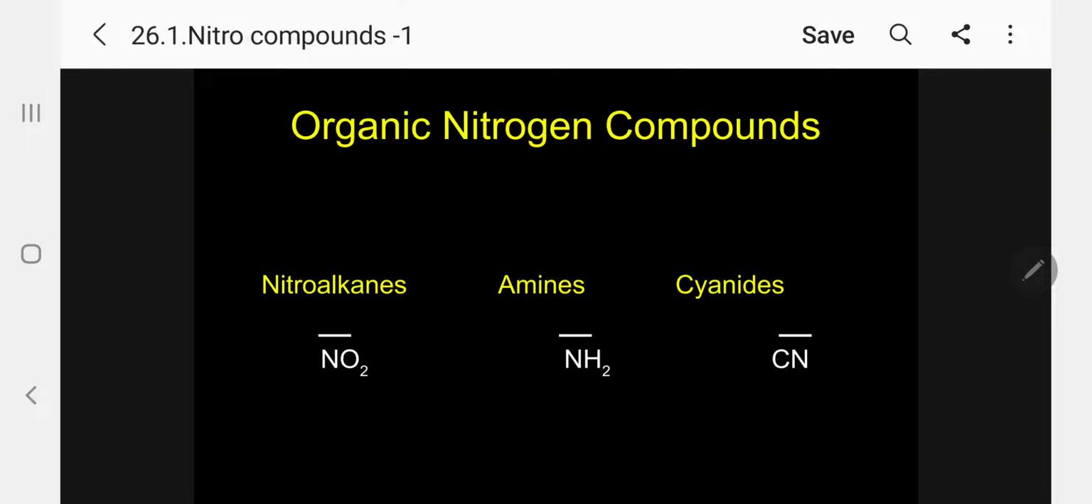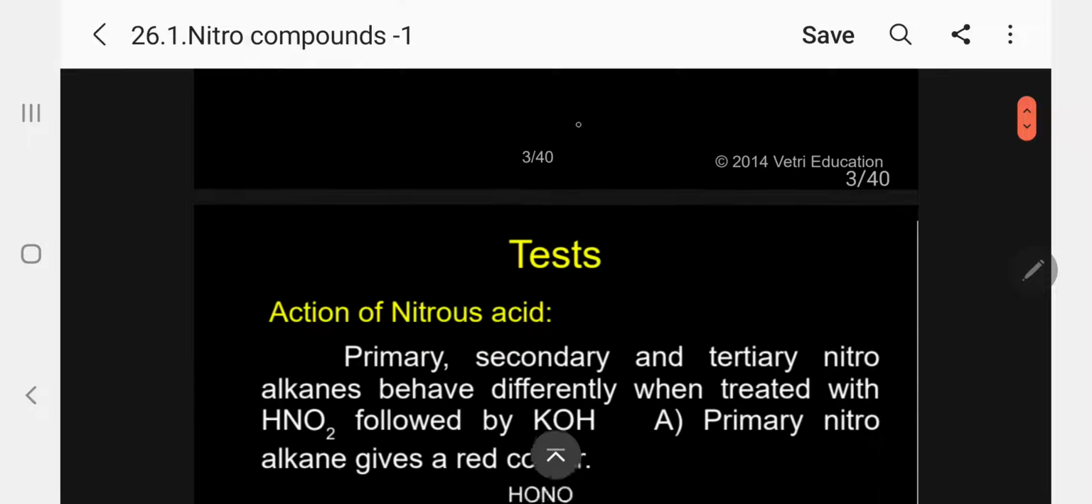So, when you say organic nitrogen compounds, that means organic compounds containing nitrogen come under this category. So, what are the important compounds coming under this category? One is nitroalkanes, another is amines, and third is cyanides and isocyanides. So let me concentrate first on nitroalkanes in this class.